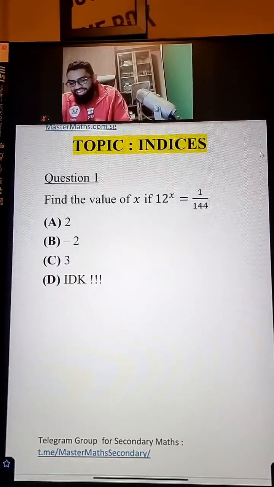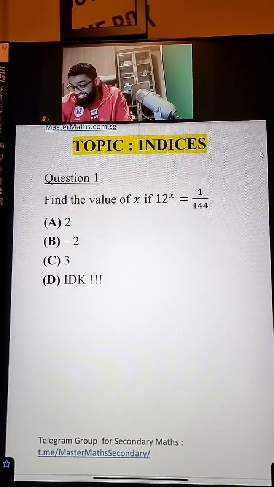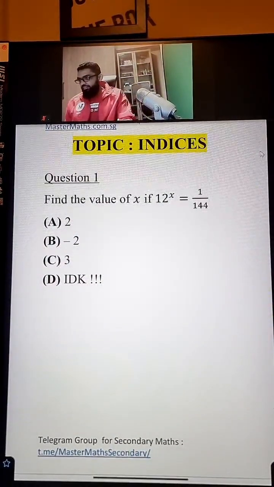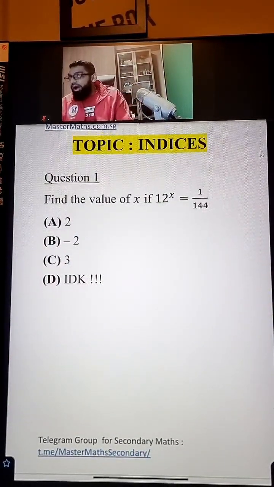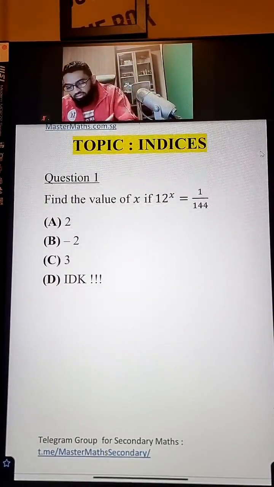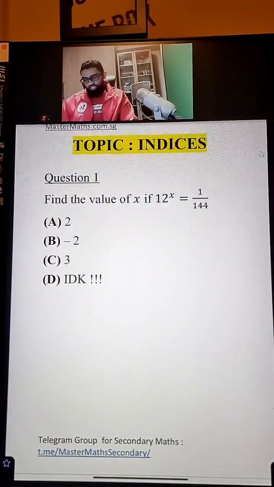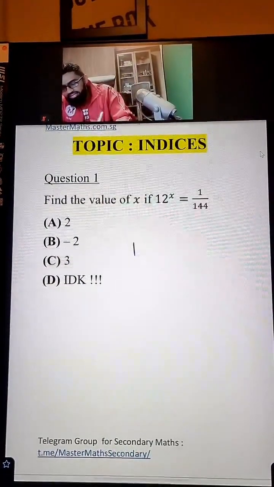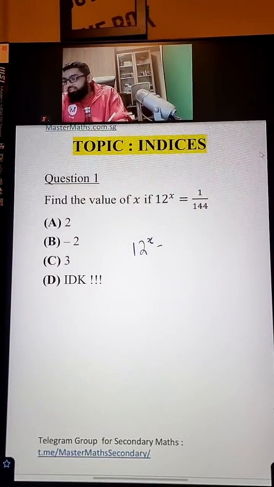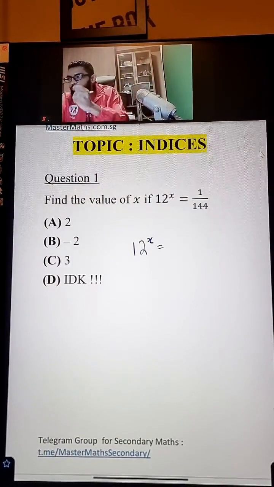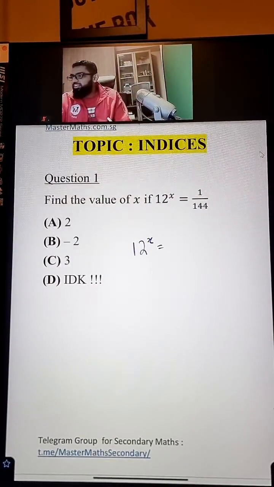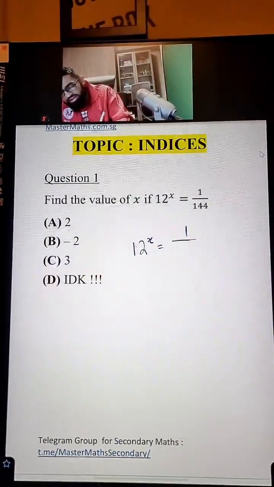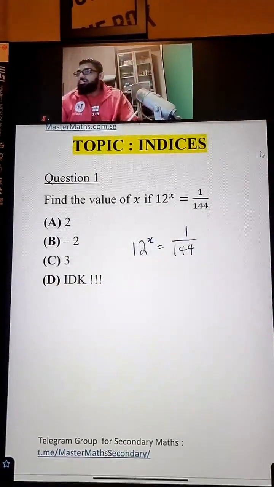So find the value of x if 12 to the power of x is equals to 1/144. Okay, 1/144. So how do we tackle this particular question? First up, we will rewrite that equation. So friends, one of the best ways to do math is to write that original equation again. Okay, so you can write the whole thing again. 12 to the power x is equals to 1/144. Okay, write it down.